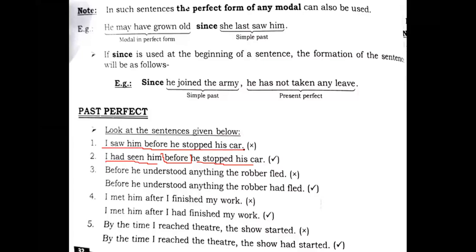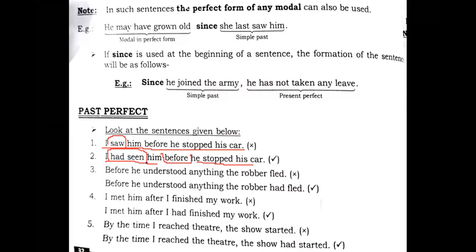Examiner will provide you an example like this, or it can provide you in the form of a blank also. Fill in the blank. So you need to find out the error, and the error is that the first part before "before" will be in the past perfect. That means "I had seen" is to be put instead of "I saw". To form past perfect, we need to put this here, right?